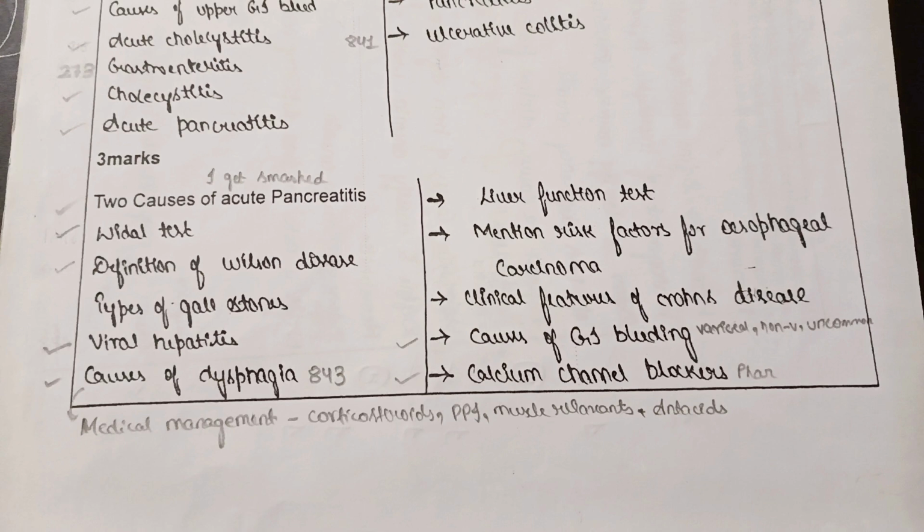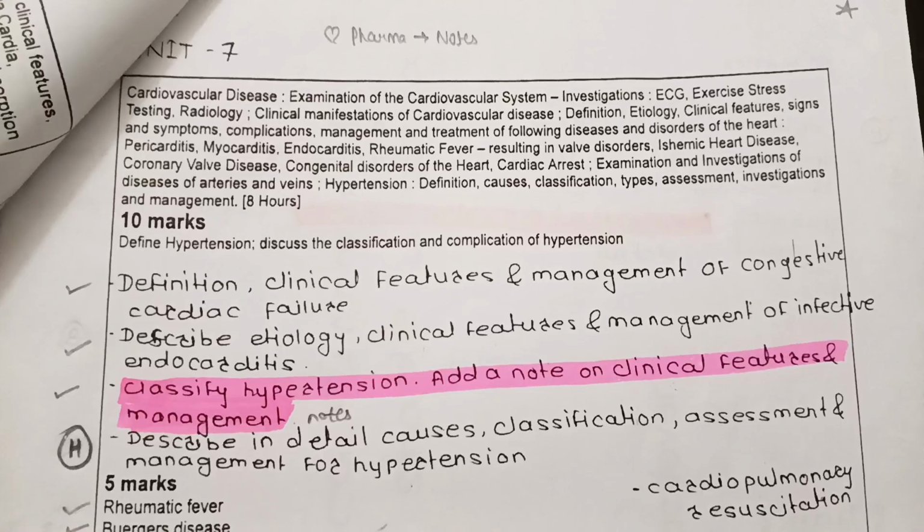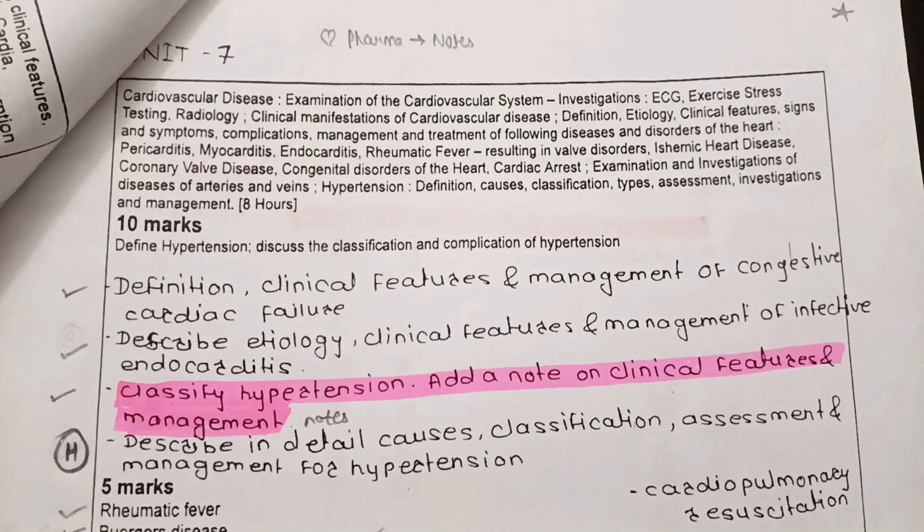Viral test, definition of Wilson disease, types of gallbladder stones, viral hepatitis, causes of dysphagia, liver function test, mention risk factors for esophageal carcinoma, clinical features of Crohn's disease, causes of GI bleeding, calcium channel blockers. And yeah, that's all about this chapter. Now, moving on to the next chapter, that is cardiovascular diseases.